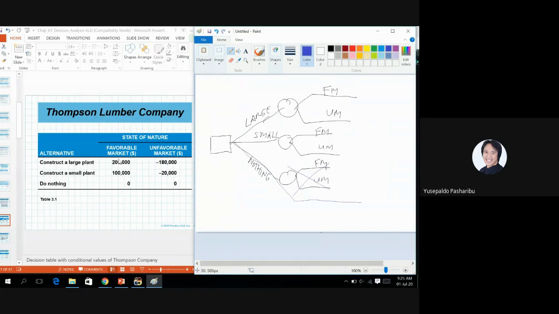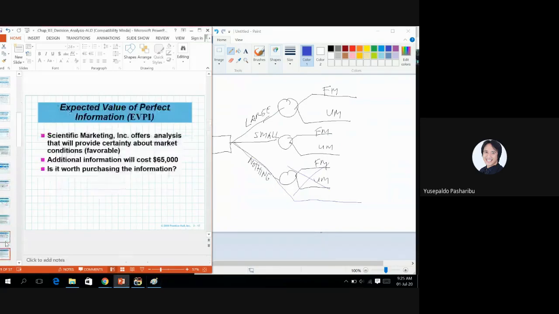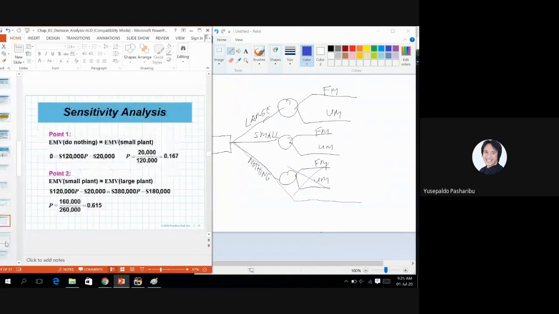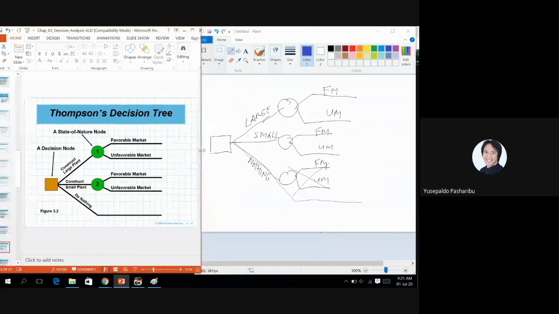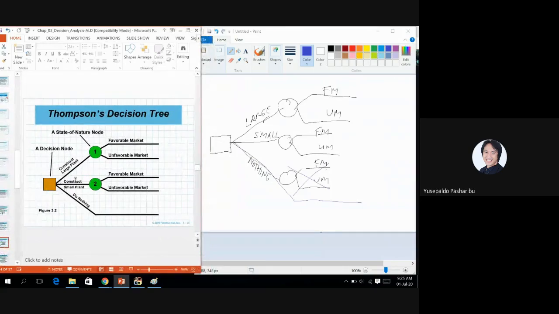And then put all the alternatives. So if we go back to the slide, we can see this is how you generate the decision tree of this case. One decision node to choose the alternative large, small, or nothing, and each alternative has a state of nature node that is represented with a circle, favorable or unfavorable.